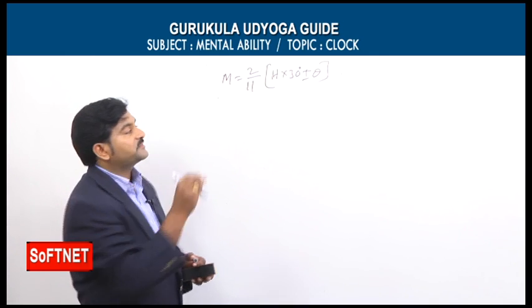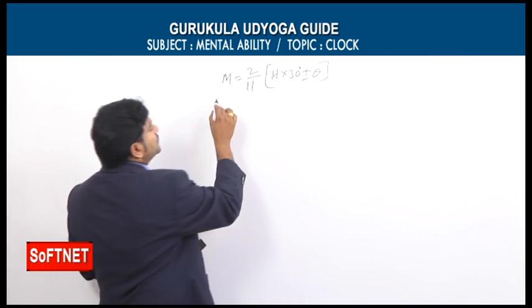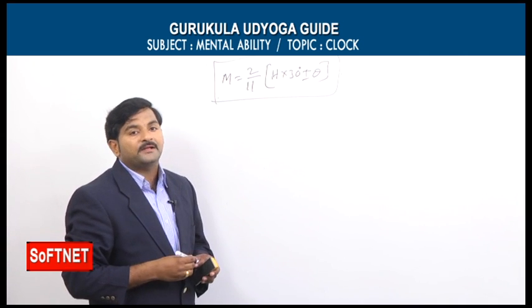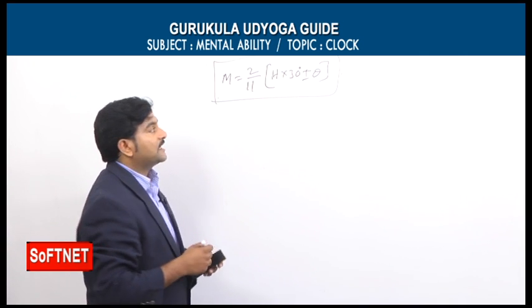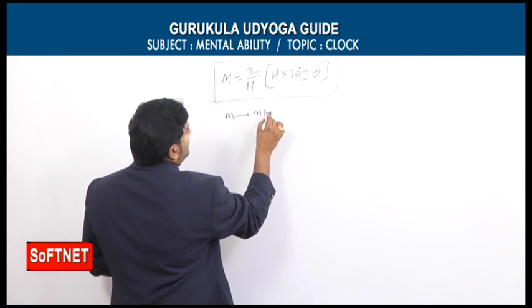There are only 5 types in clocks. Out of the 5 types, 4 types can be solved using this simple formula, that is m = 2/11 × (h × 30 ± θ). Here we will talk about m. Here m means minutes.